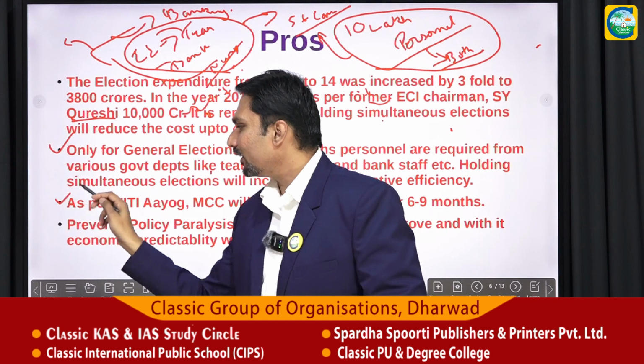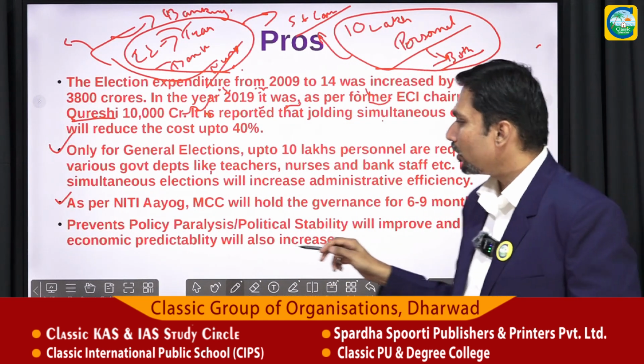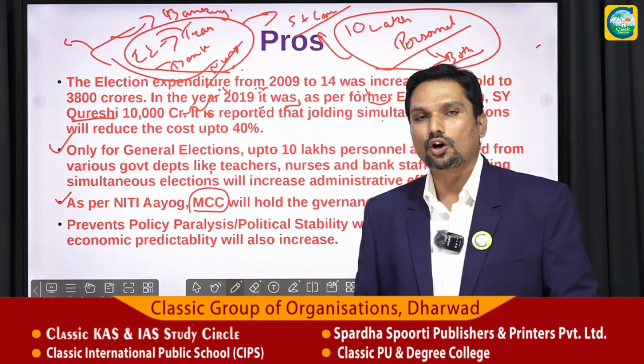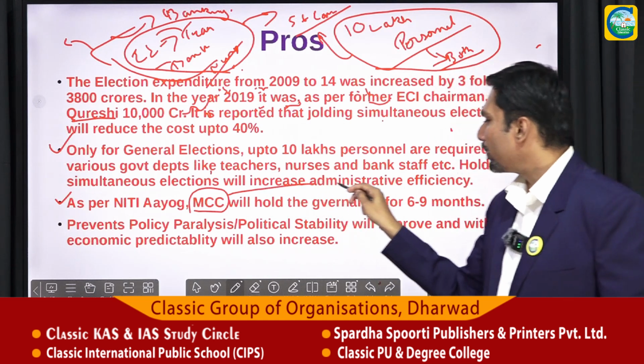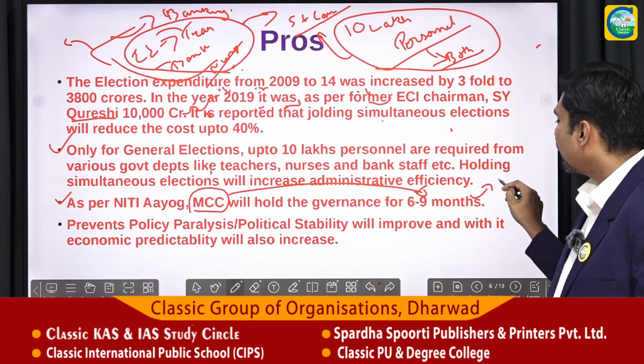And the other one is that as per the report of Niti Aayog, the model code of conduct which is implemented at the launch of the election cycle hampers the governance for 6 to 9 months. This is what is said by the Niti Aayog.